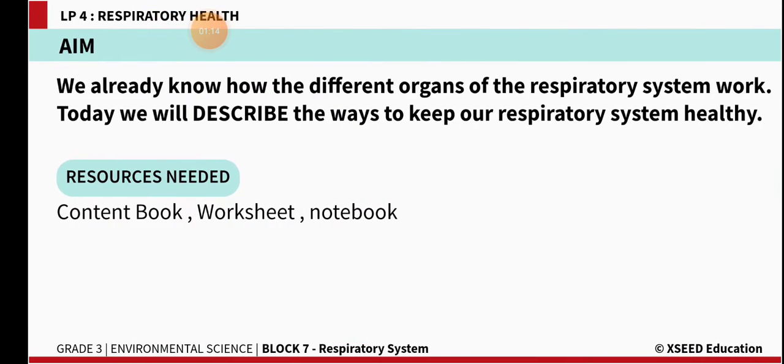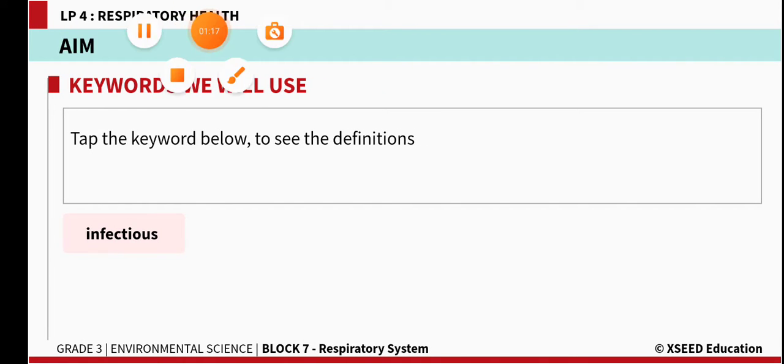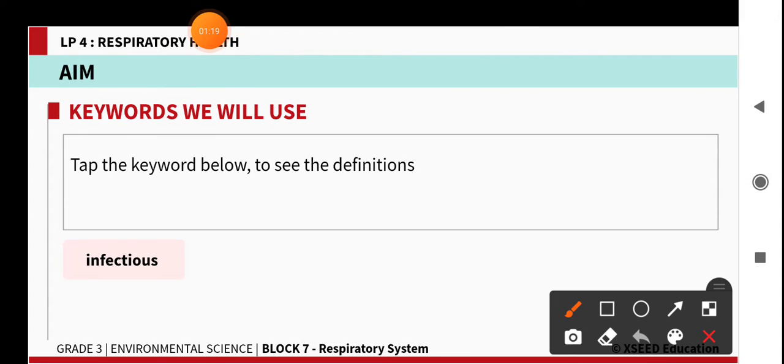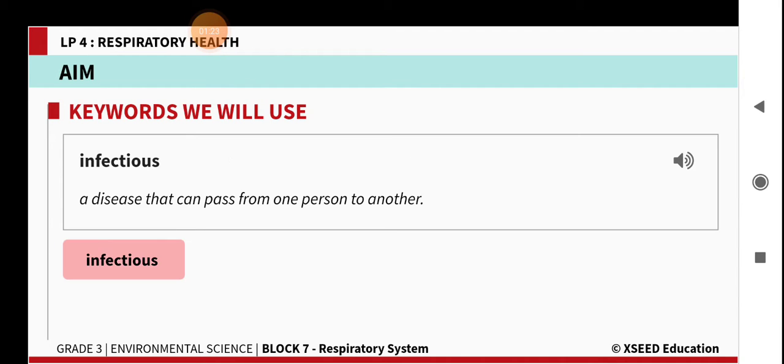Before that, we'll see the keywords given in this chapter. The first one is infectious. Infectious means a disease that can pass from one person to another person. If any person has this disease, it will spread to other people. Like recently we faced corona. When one person is affected by coronavirus, it automatically infects the people around him.